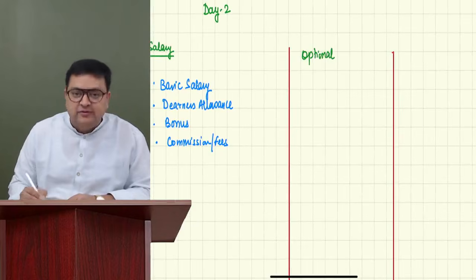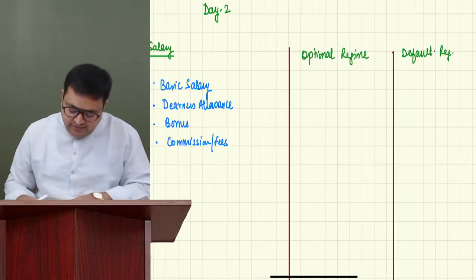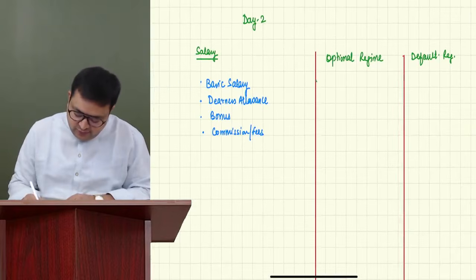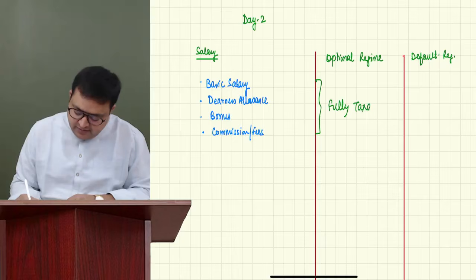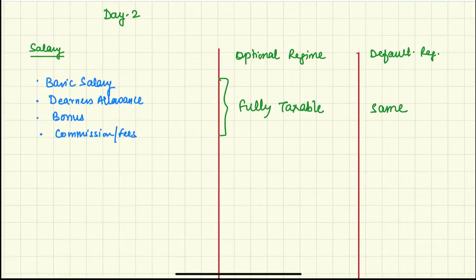Let us make the first column as optional regime and the second column as default regime. Please make these four components fully taxable. Please keep on writing with me. It is the same under both the regimes, either you are following optional or default.